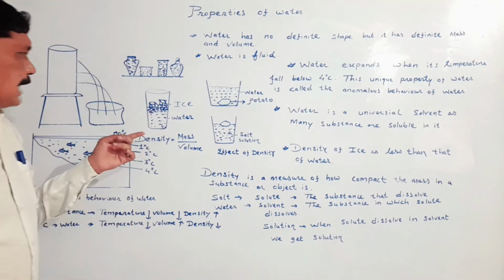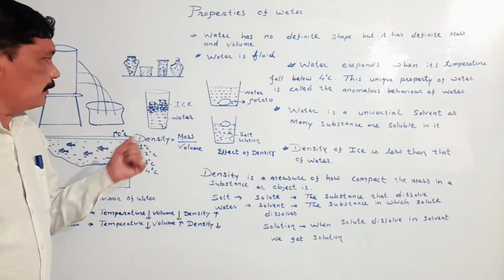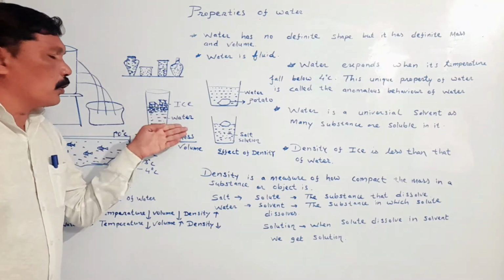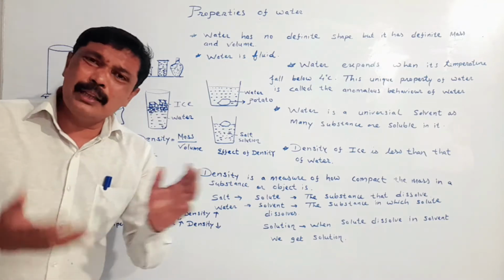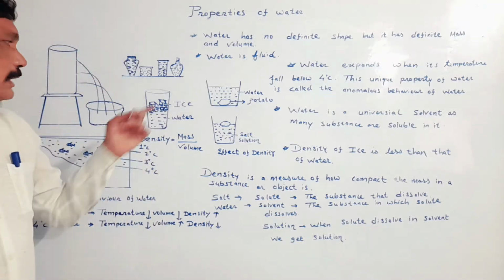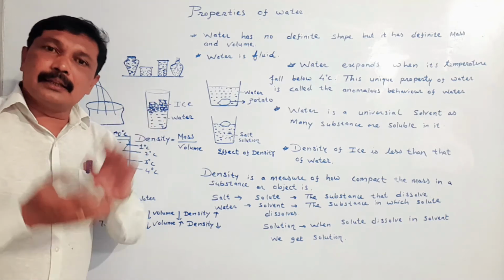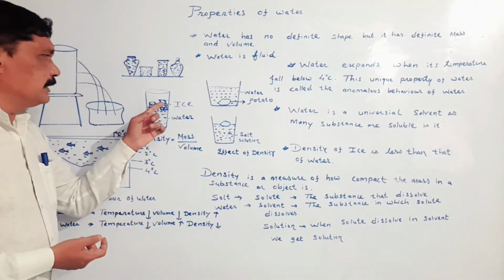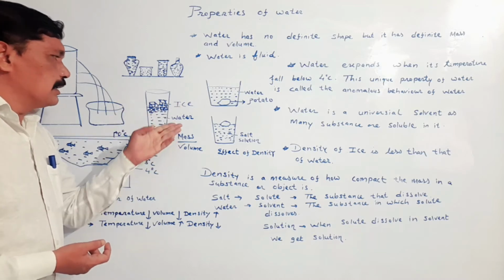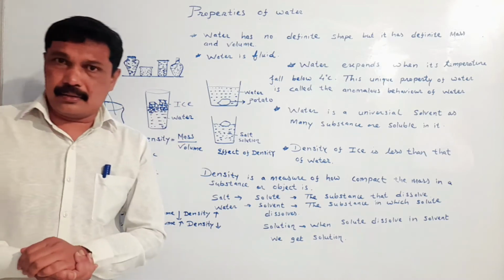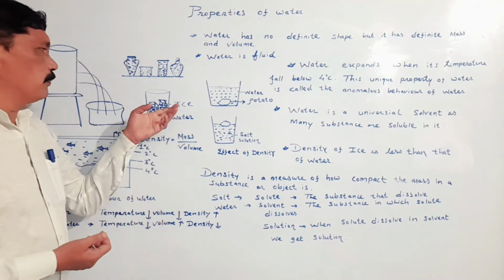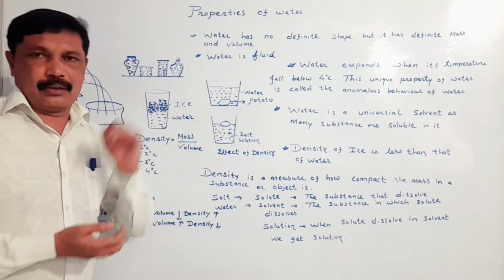In this diagram, we will see that the ice cube floats on water. What is the reason behind the ice cube floating on the water? The reason is that the density of ice is less than water, and therefore it floats on water.